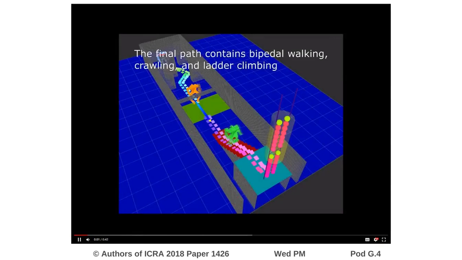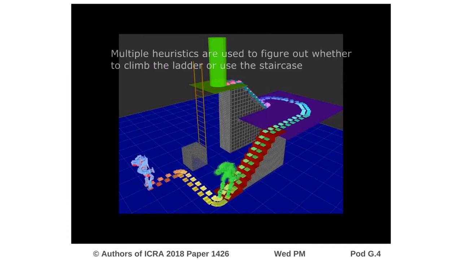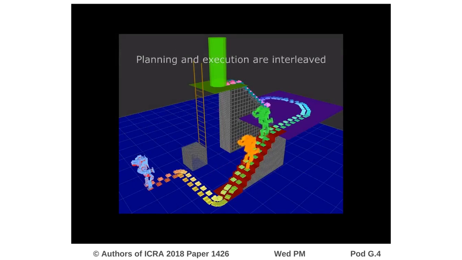This video demonstrates the planner incorporating multiple representations to produce paths that include bipedal walking, crawling, ladder climbing, and full-body joint motion. In this scenario, the multi-representation, multi-heuristic search algorithm determines whether the robot can reach the goal on the top platform by climbing the ladder or using the staircase.